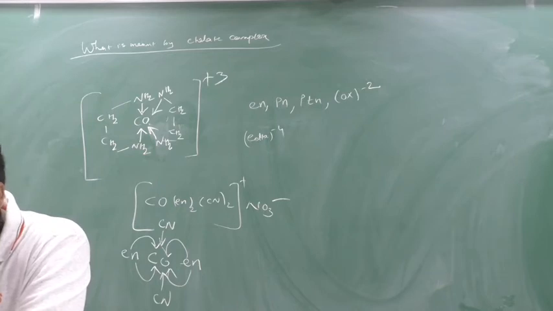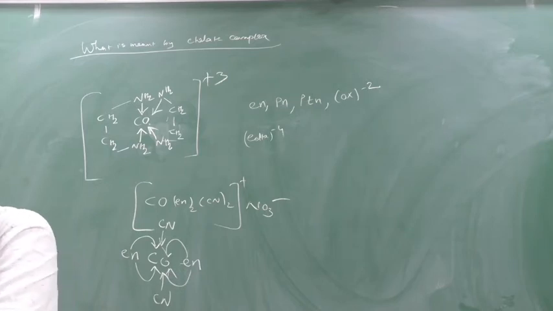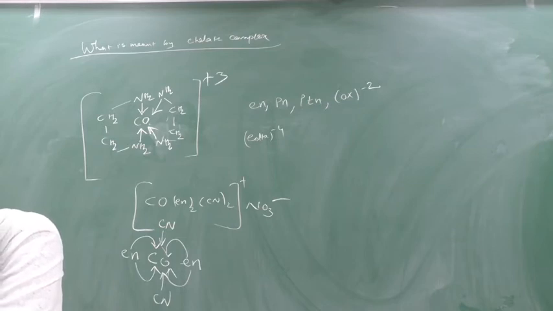Condition for the formation of complex compound. First, write down: ligands must have a lone pair of electrons that can be donated easily.